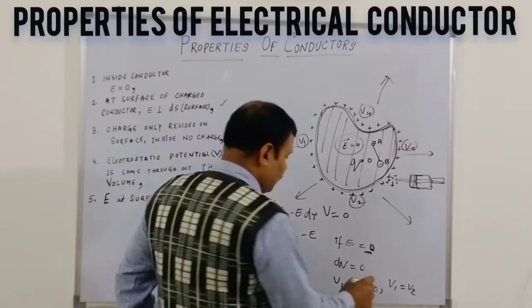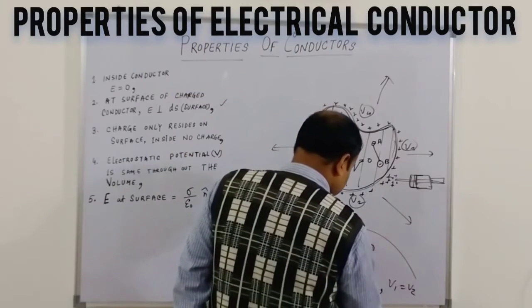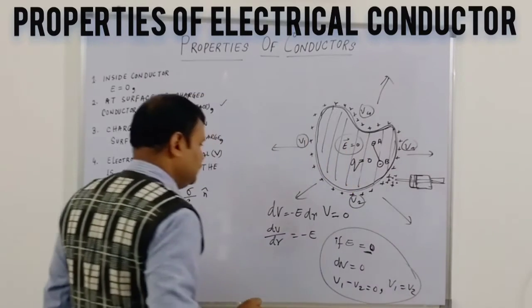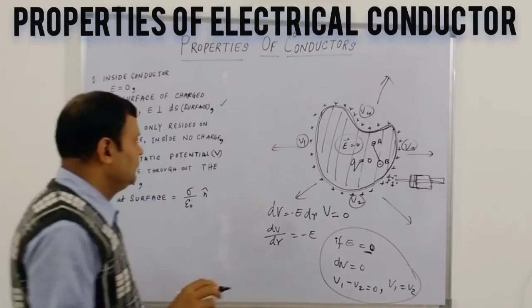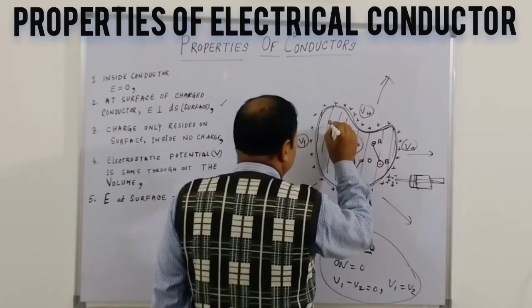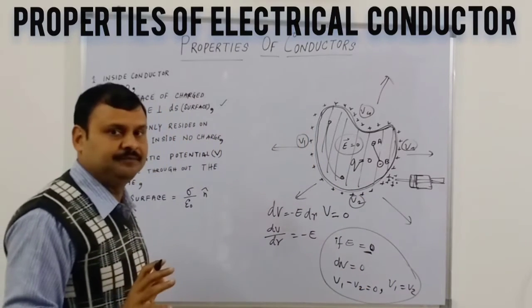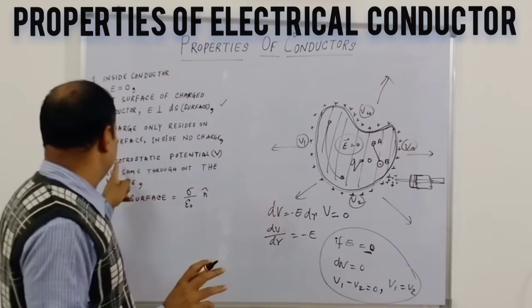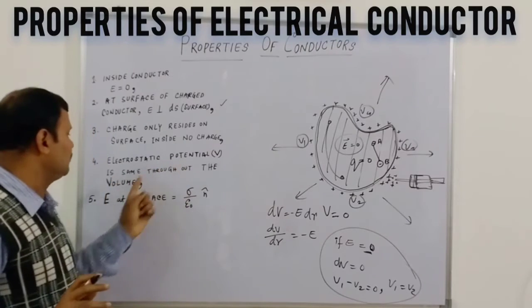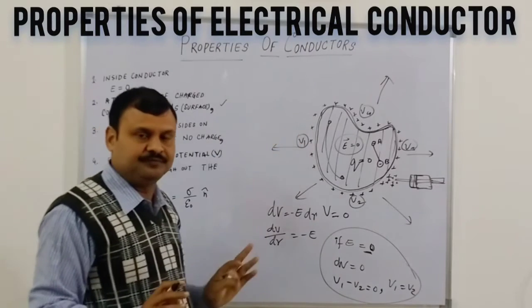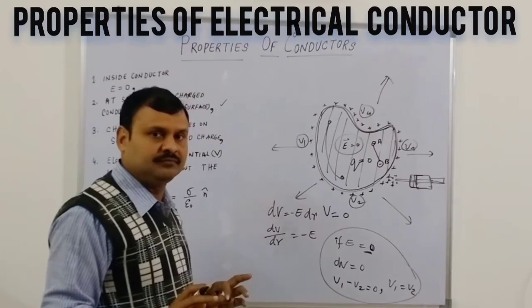Okay, so this is the potential in the conductor; everywhere it is the same. It means if you want to move any charge from here to here, you need not do any work, because the potential is the same. So the electrostatic potential is the same throughout the volume.